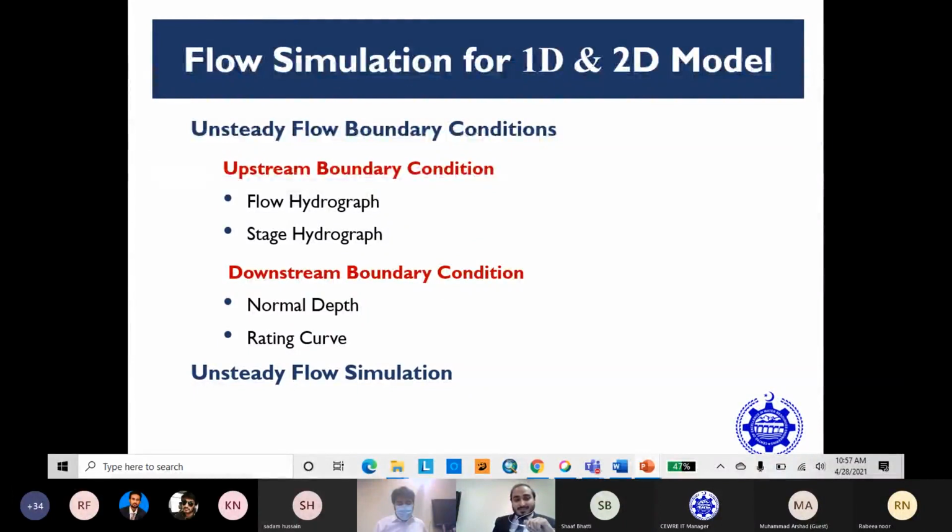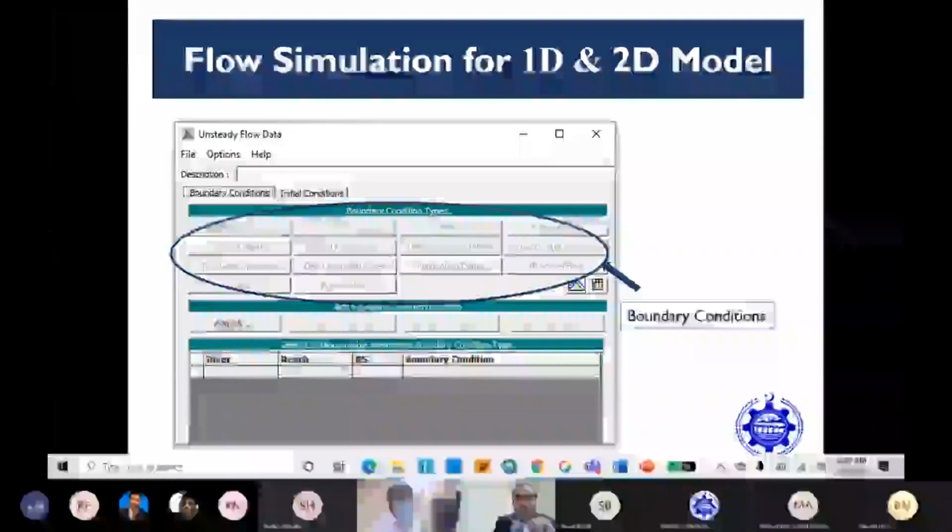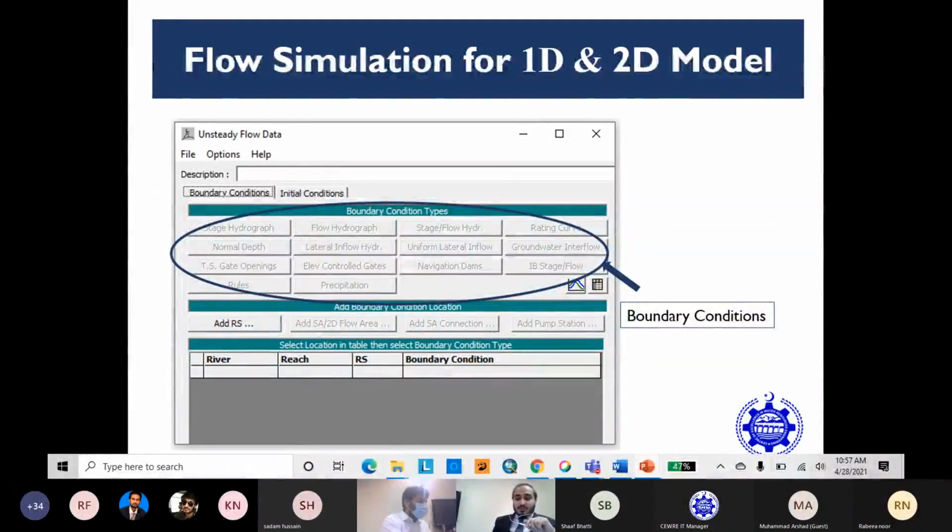After putting in this compulsory data, you can perform unsteady flow simulation. If any one is missed, you will not be able to perform unsteady flow simulation. Here is the unsteady flow data editor. You can see the boundary conditions. A lot of boundary conditions are available here: stage hydrograph, flow hydrograph, stage and flow hydrograph, rating curve, normal depth, lateral inflow hydrograph, uniform lateral inflow, groundwater interflow, gate opening, elevation controlled gate, etc. You can use these boundary conditions according to your model requirement and the geometric data you have incorporated.